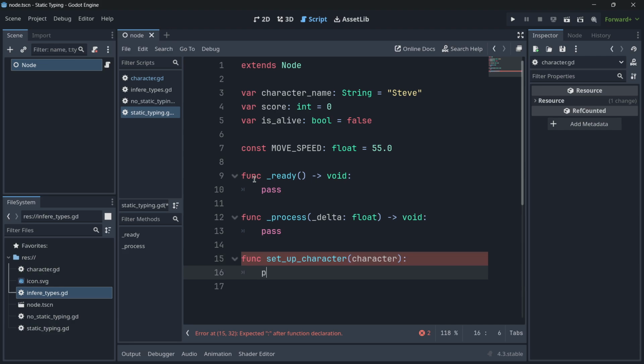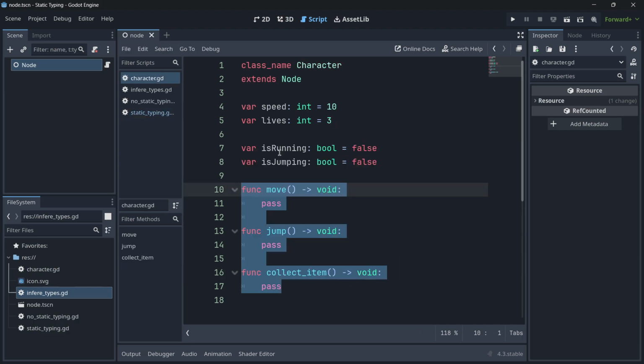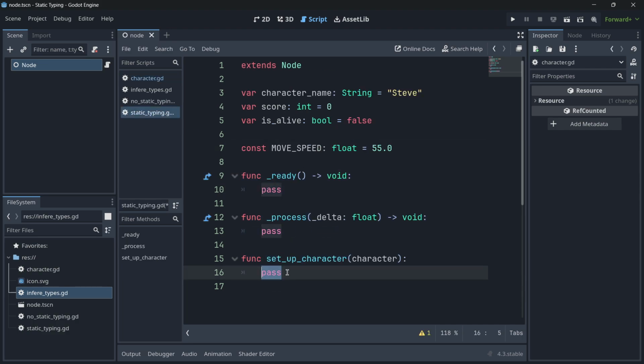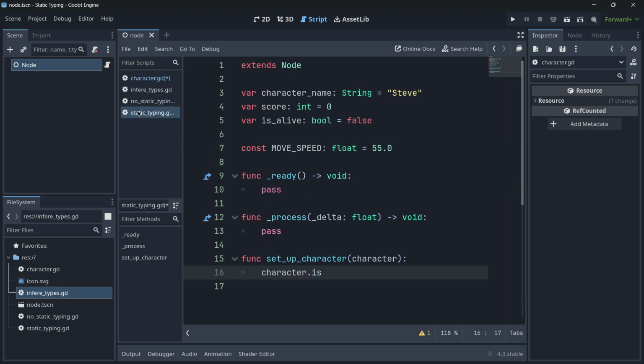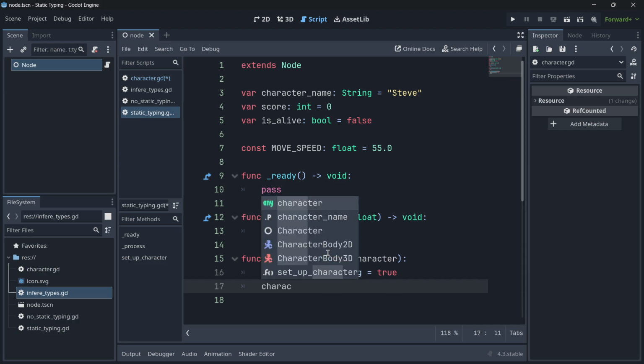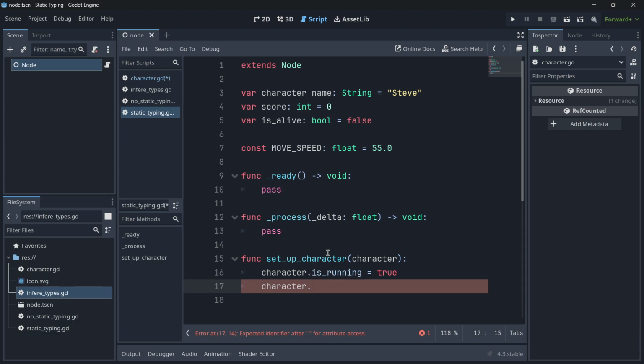Without static typing, you will basically declare the function exactly like this. And what happens is that, for example, let's say that for the setup of the player, for some reason I want to change is running to true. So of course I would be able to technically do that if I just go ahead and copy here the variable name. So I will copy it over here, paste it. It's running, and I could set it to true, for example. Yes, indeed this would work, but as you saw, I'm getting no auto-completion here. I don't see the other variables, functions, etc.